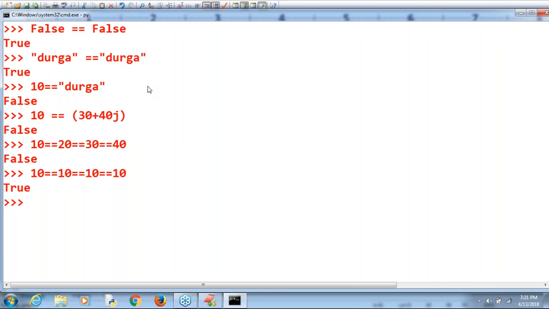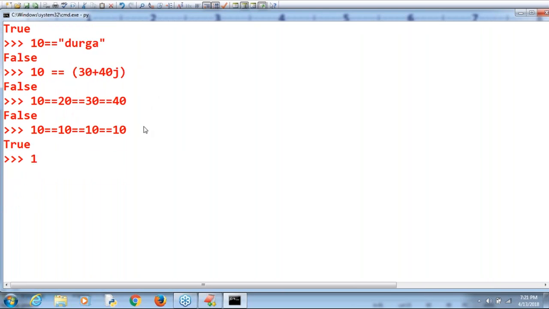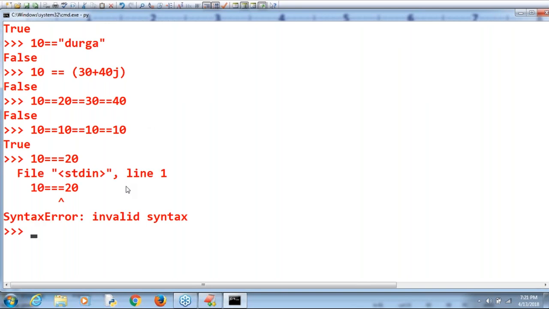Everyone can write. Next, Baswaraj is asking a small doubt. Sir, triple equal. What is the meaning of triple equal? Triple equal in Python. Just observe what will happen. I hope there is no such type of operator. If it is going to consider triple equal, how is it going to behave? Observe that, invalid syntax. Okay, invalid syntax, right? That's all.